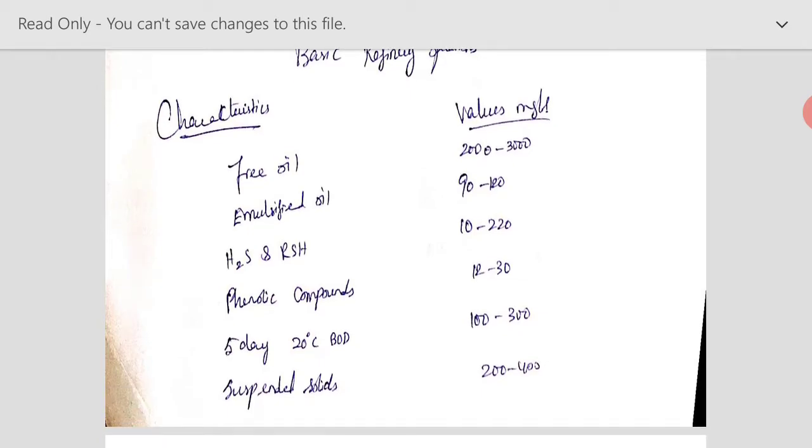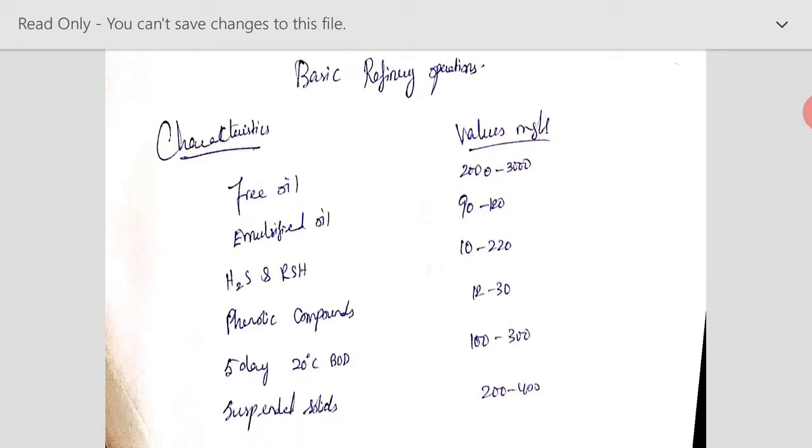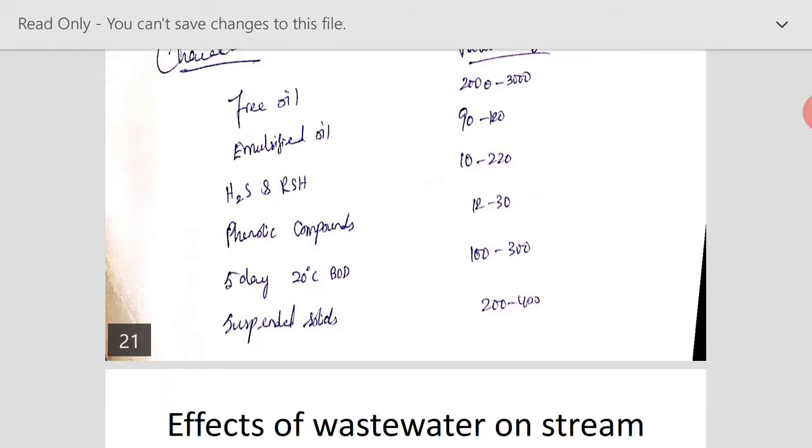From this you can observe that we have a high amount of free oil as well as emulsified oil in this refinery wastewater. So this will tediously affect your streams as well as your sewers when it is disposed of. And we can see the BOD is nominal, 100 to 300 milligram per liter. The only problem with this refinery wastewater is that the free oil, as well as the oil coming out from this process, has to be properly removed and treated.